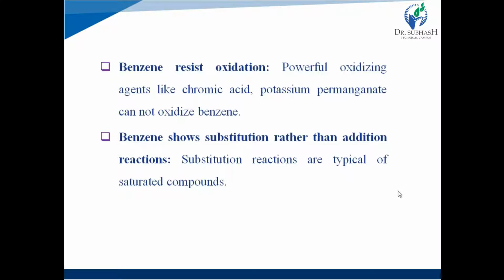But here benzene has 3 pi bonds, but it does not show addition reactions. In spite of having double bonds, it shows substitution reactions, which are characteristic of saturated compounds. So it is the opposite: benzene has double bonds and it shows substitution reactions. But why, it is explained later.